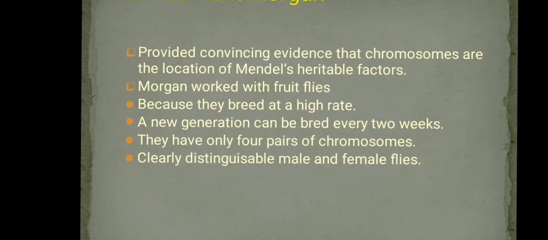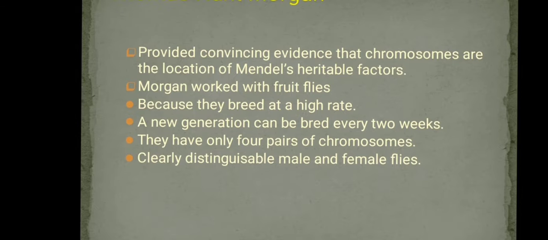He provided convincing evidence that the heritable Mendelian factors were located on the chromosomes. He selected the fruit flies because they breed at a very fast rate. They provide a large number of progeny flies within a single mating. A new generation can be bred every 2 weeks, which means they have a very short lifespan.